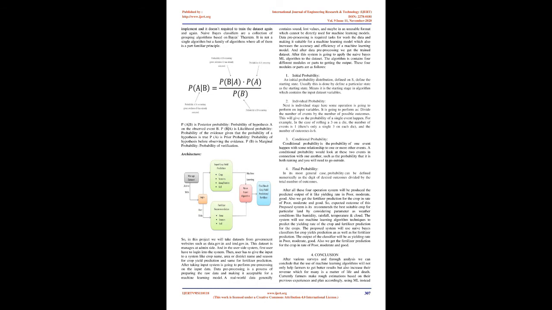Naive Bayes algorithm. The Naive Bayes algorithm is a supervised learning algorithm, which is based on Bayes' theorem and used for solving classification problems. The Naive Bayes classifier is one of the easiest and most effective classification algorithms, which helps in building fast machine learning models that can make quick predictions. Naive Bayes uses a linear method to see the probability of different classes based on various attributes. This algorithm is mostly used in text classification and with problems having multiple classes.